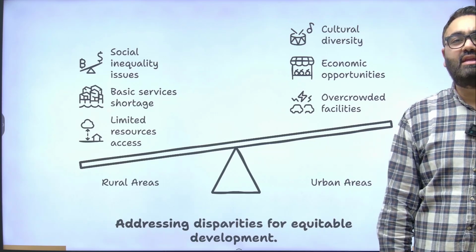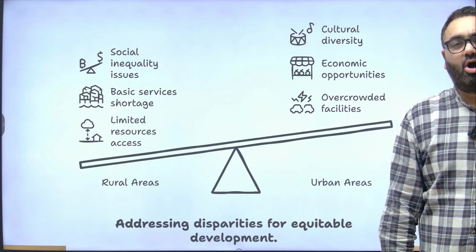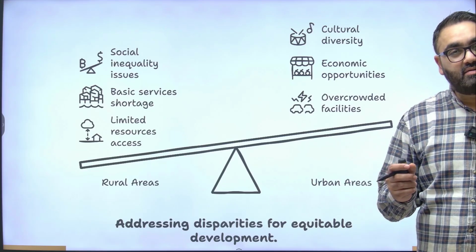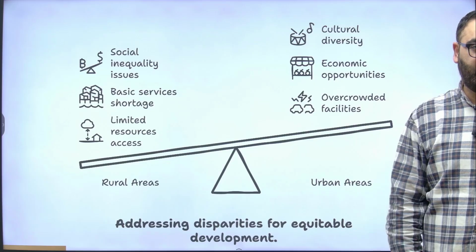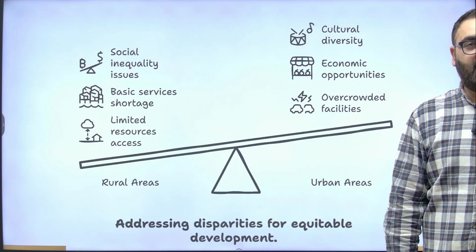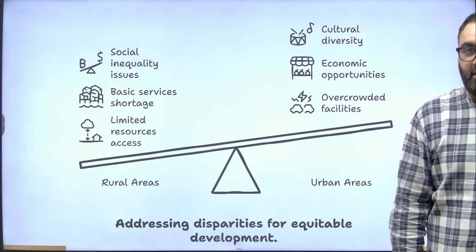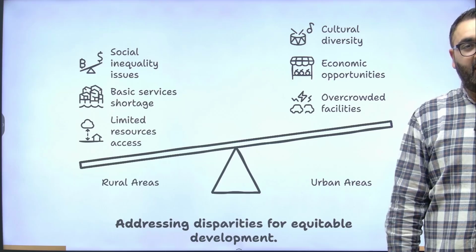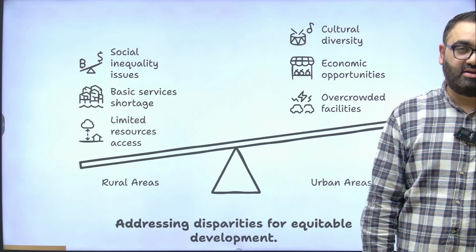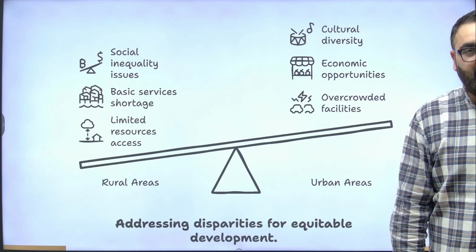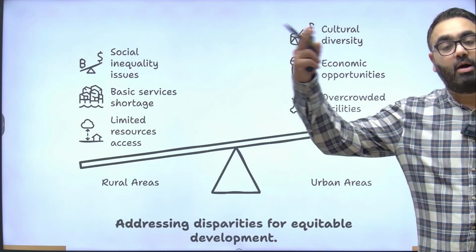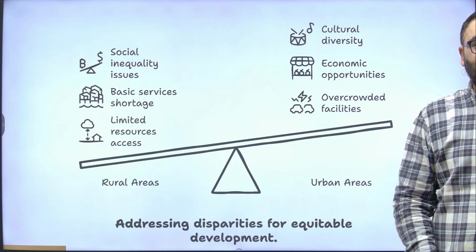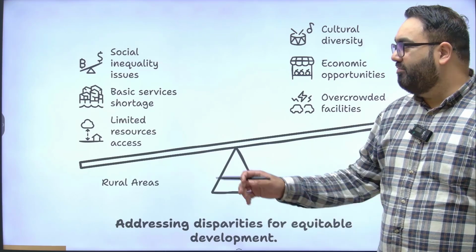But to say that these fruits of development, or to say that all these initiatives have been focused equally in all parts of the country, would be an incorrect statement. If you compare rural and urban areas, you would see in the urban areas, the government has been able to make much more development. The government has been able to build much better infrastructure in urban areas. It is in urban areas that the quality of life is much above as compared to the rural areas. The rural areas are still suffering from lack of basic amenities.